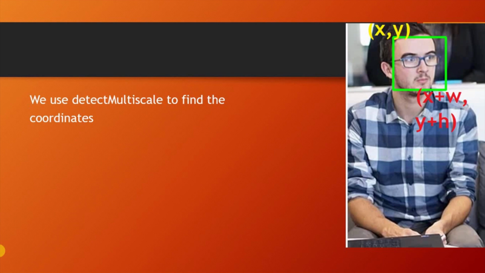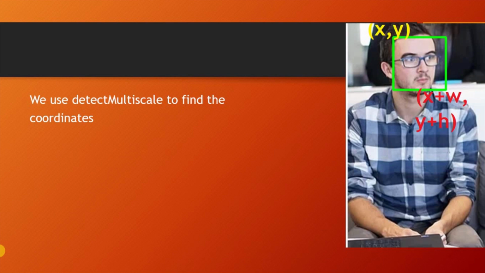So what is the detectMultiScale method? You can see the image on the right side of your screen, and also you can see the coordinates x, y, w, h on the face. To detect a face and to draw a rectangle over the face, your algorithm must have certain coordinates. So you can get the x, y, w, h coordinates from this detectMultiScale method. If you don't understand, don't worry guys, I will do the code later and you will be clear about this. I hope you get 50% understanding from this slide and 50% from the coding part, and then you get 100% understanding in total. This is my aim.